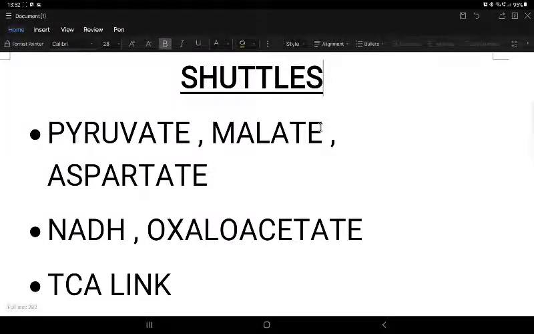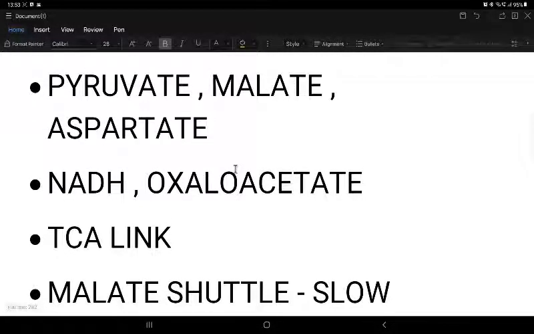These compounds, which are byproducts of glycolysis, can directly cross the inner mitochondrial membrane, whereas NADH and oxaloacetate formed in the cytoplasm cannot enter the electron transport chain without a proper shuttle. So this is the main reason we are studying it here. That is what I have just mentioned here: pyruvate, malate, and aspartate, and next come NADH and oxaloacetate. So I just explained a bit about it.